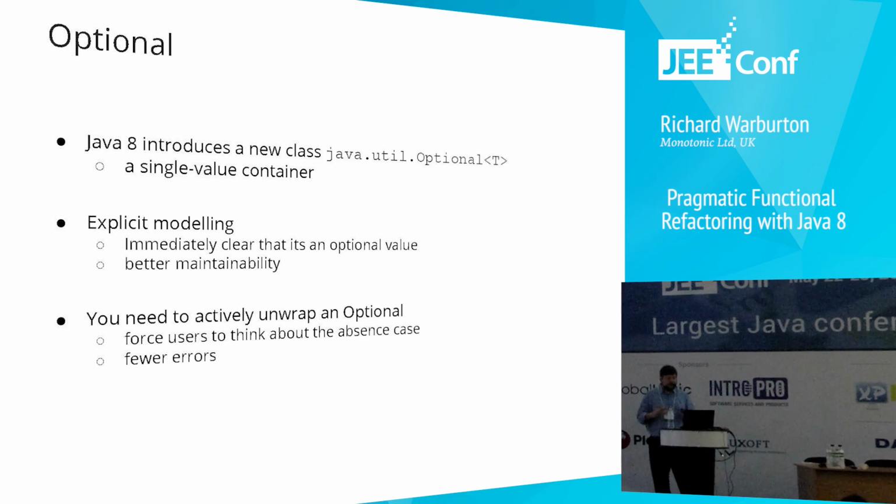And that gives you better maintainability in the sense that it's easier to read your code and easier to see what's going on. The other thing is you need to actively unwrap that optional value. So this forces users to think about the case where it's a missing value. You've got to provide an alternative or do something to get you back to genuinely having a value.